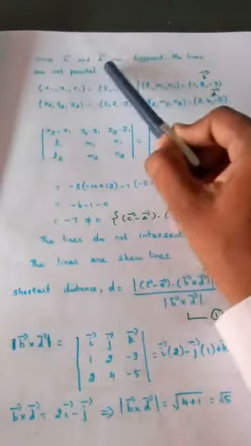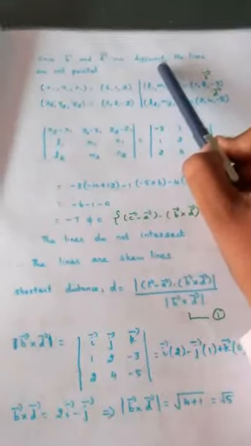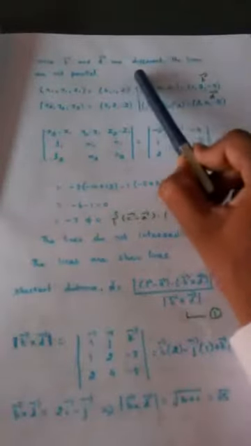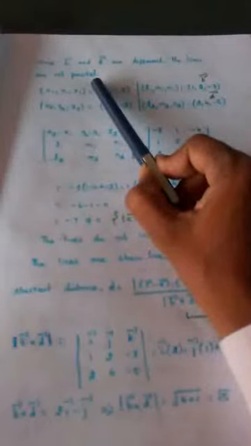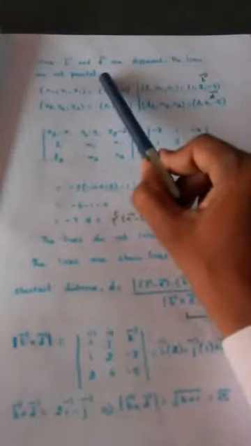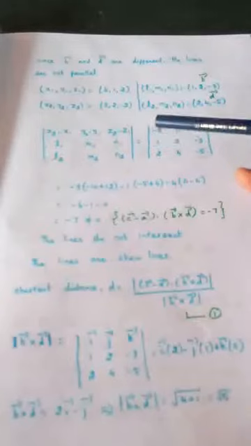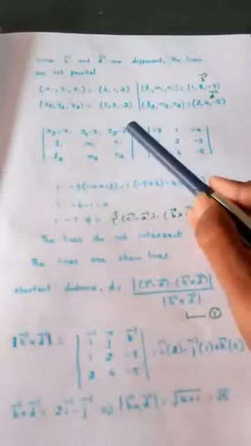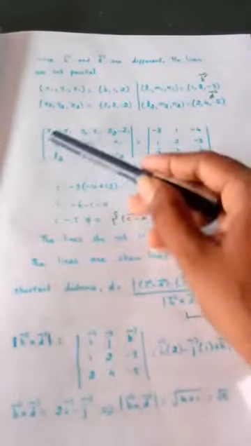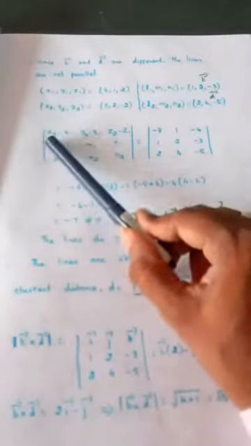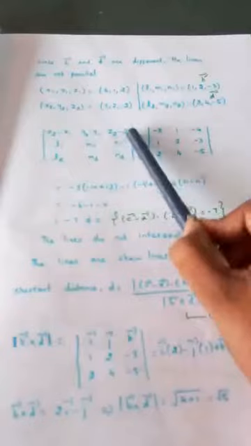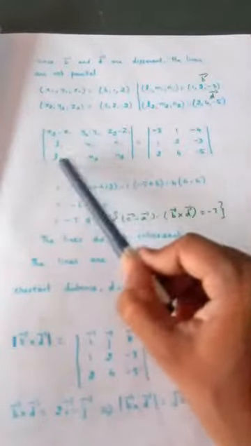Since B vector and D vector are different, they are not equal. The lines are not parallel. So first condition is satisfied, they are not parallel. Second condition, what we have to prove? They should not intersect. So we are taking the condition for intersection. What is the condition for intersection? We saw the determinant of x2 minus x1, y2 minus y1, z2 minus z1, l1 m1 n1, l2 m2 n2.